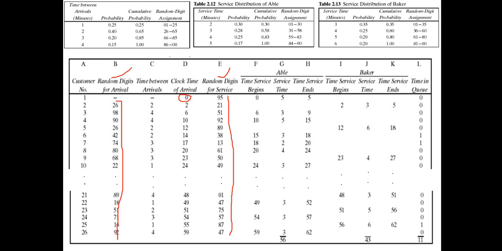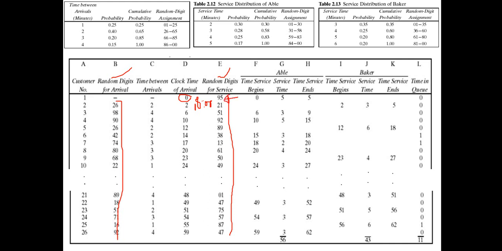But if there is another condition in the scenario that the system starts at 8 AM, then the arrival time of the first customer should be 8:00. The other parts will follow the pattern. For now just consider that it is 0, and then the random digit for service time can also be found in the problem set. The random digit for service time is given as 95.